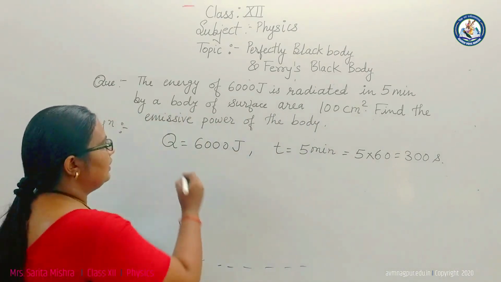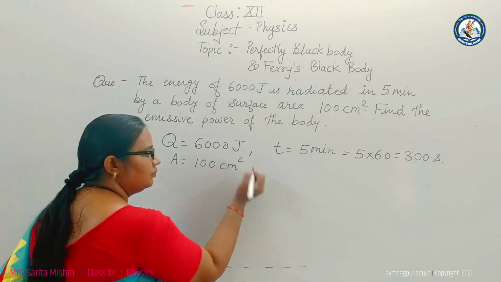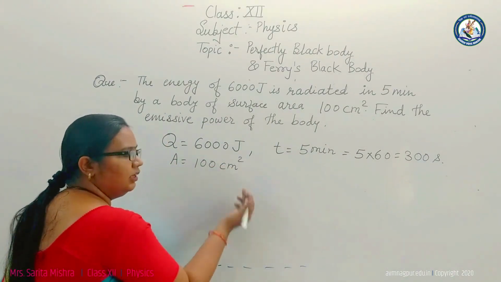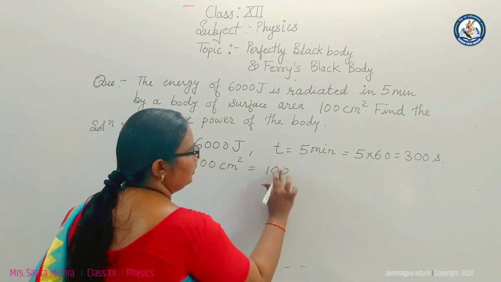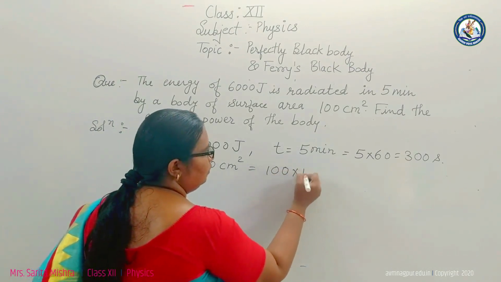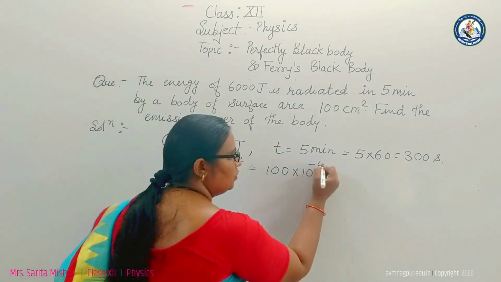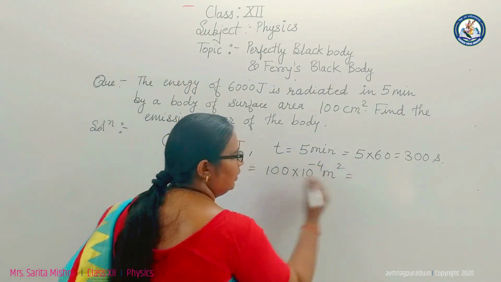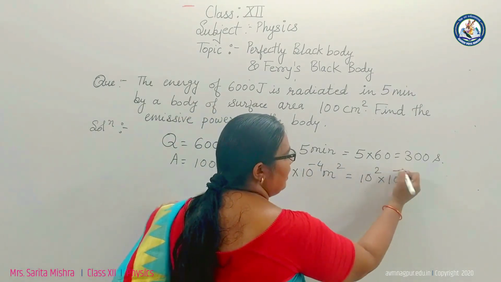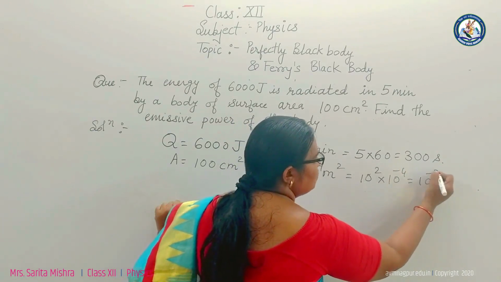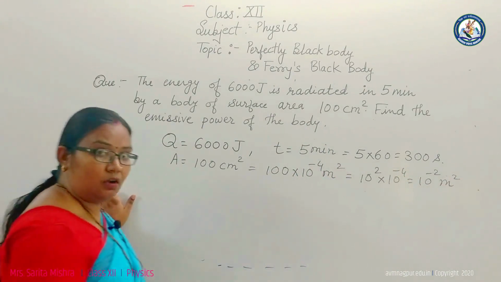By a body of surface area, the area is given as 100 centimeter square. Convert this unit centimeter square into meter square. 100 into 10 raised to power, as here it is centimeter square, so minus 2 becomes minus 4 meter square, and this 100 means 10 to the power 2 into 10 raised to power minus 4 means 10 raised to power minus 2 meter square. Now find the emissive power of the body.